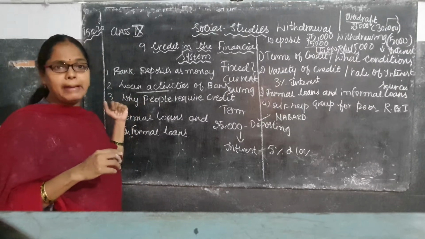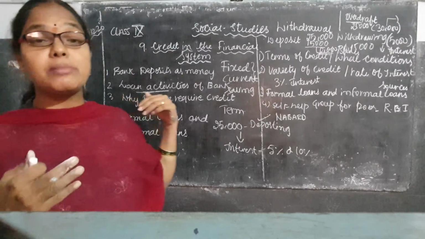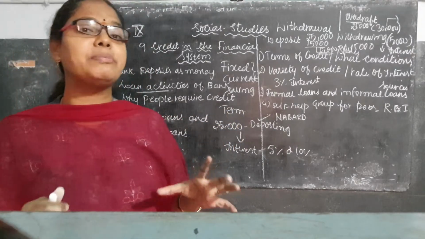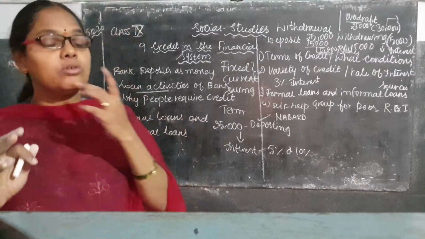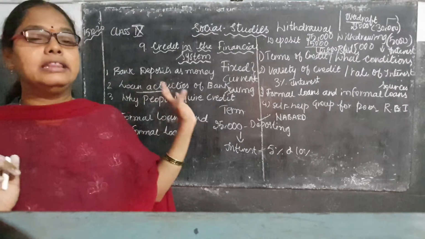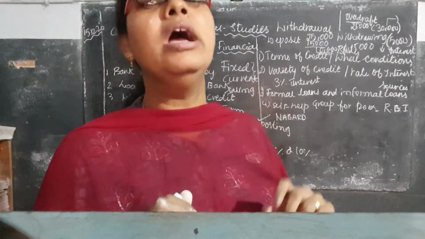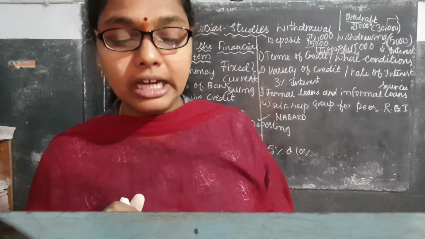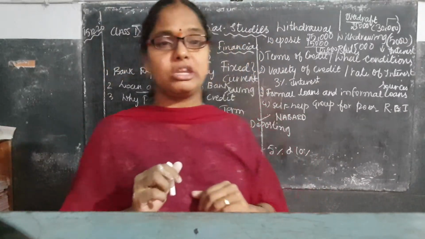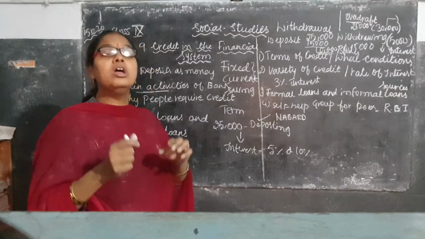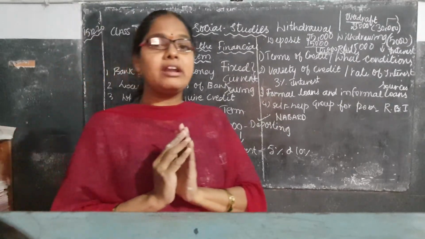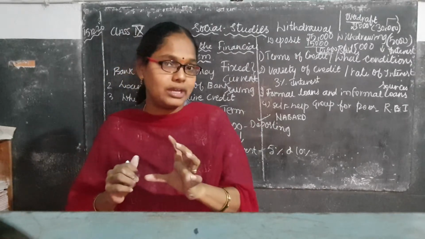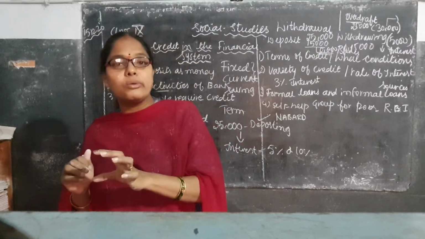For example, big business people want to start their business with a huge capital. Huge capital means what? With more amount. So that is also one of the reasons big business people take loans from the bank. And here, when they need a loan, the bank wants the collateral security. Here is one more new word, collateral security. In the 8th class we didn't go through this collateral security. What is collateral security?